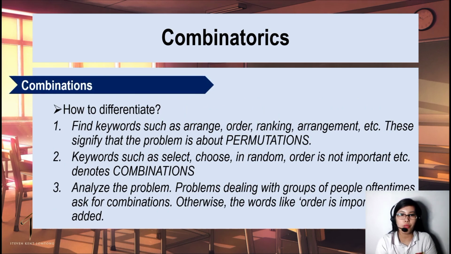So, how to differentiate permutation from combination? Find keywords such as arrange, order, ranking, arrangement, etc. These signify that the problem is about permutation. Keywords such as select, choose, in random, order is not important, denote combination. So, analyze the problem. Problems involving groups of people oftentimes ask for combinations.